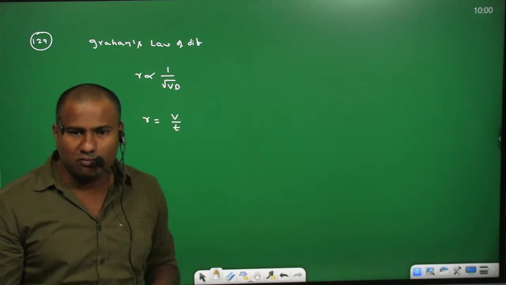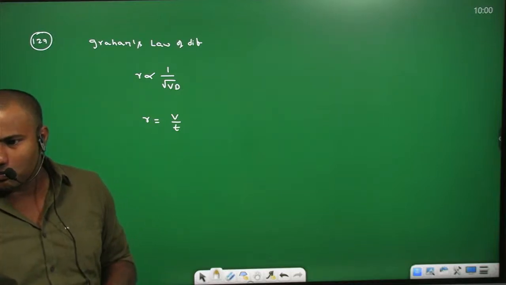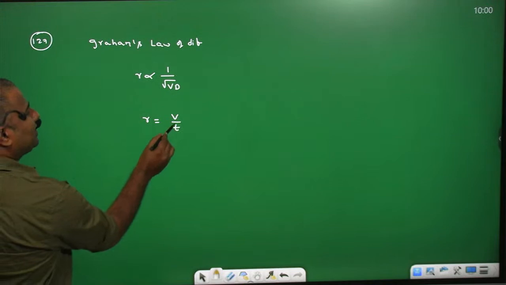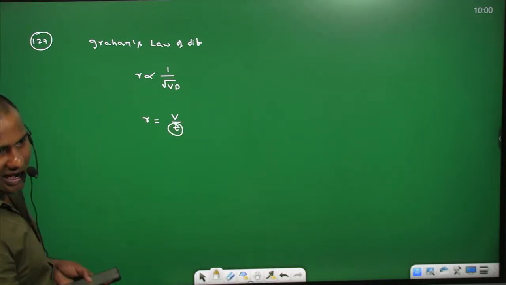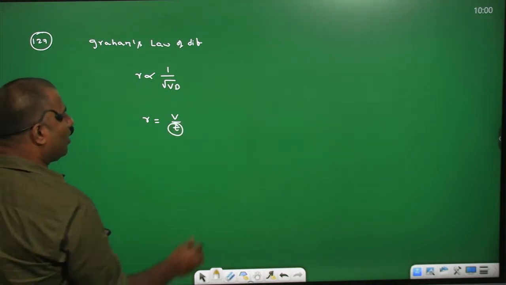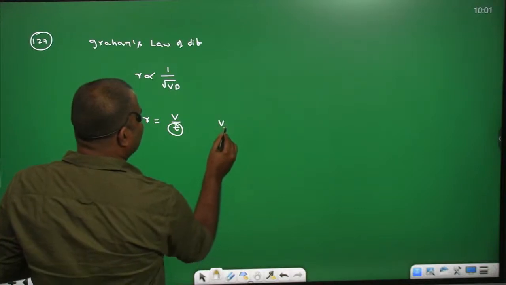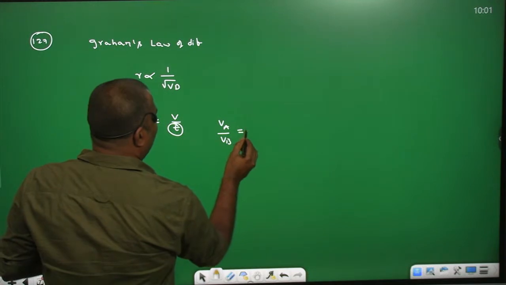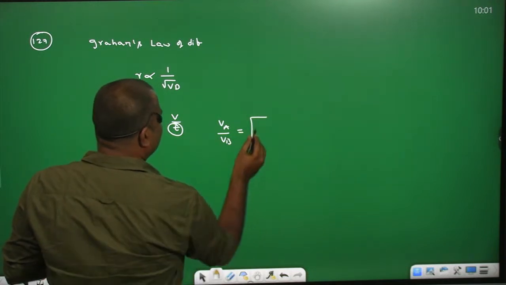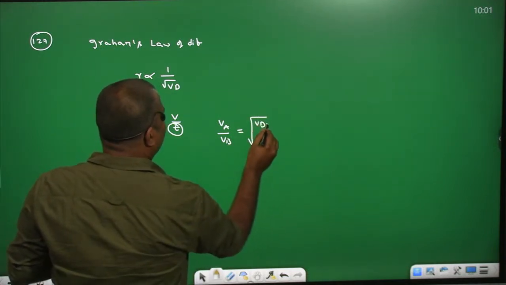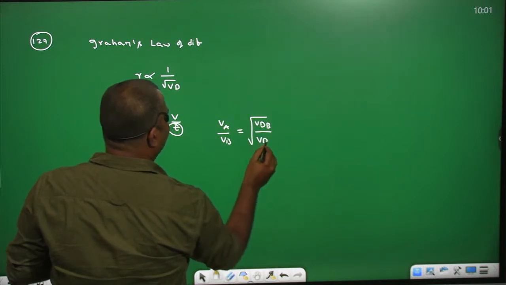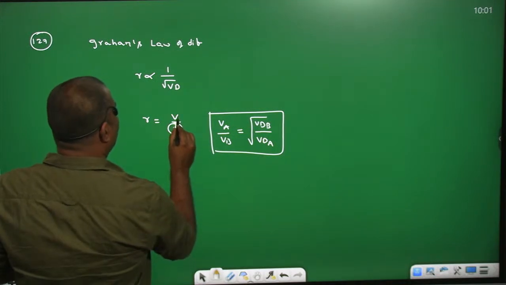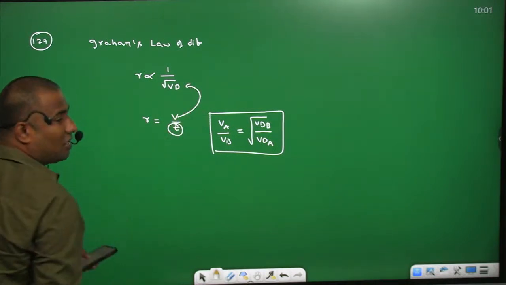Now the time is taken constant, so you are going to write volume of gas A by volume of gas B is equal to root over vapor density of gas B by vapor density of gas A, because here we compare volume of the gas with the vapor density of the gas.